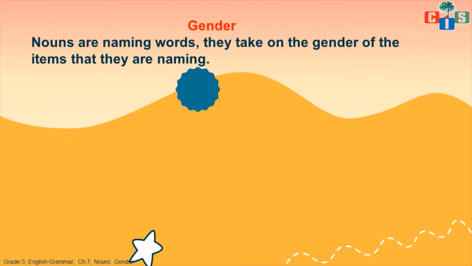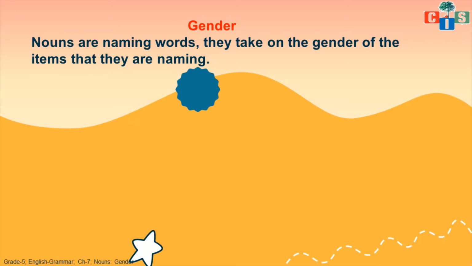Okay scholars, so now what is gender? As I told you, it's related to noun, and nouns we have already finished. Gender is the characteristic by which we can make a difference between girl and boy, or men and women. By this gender, we can make a difference between male and female nouns.